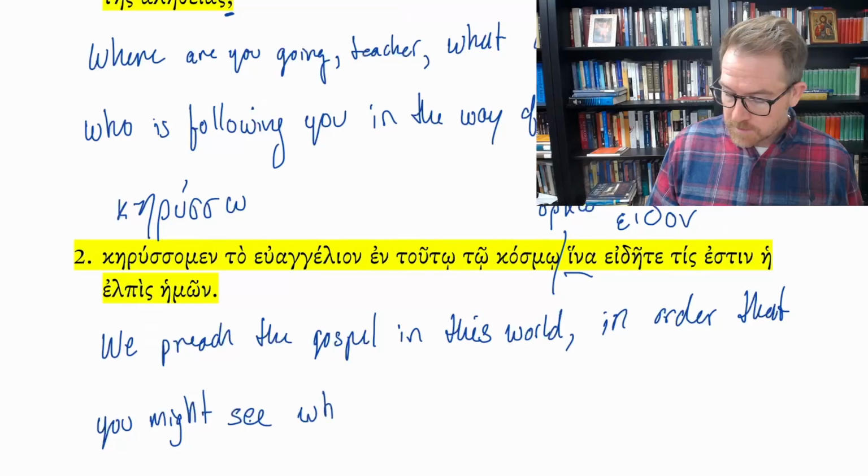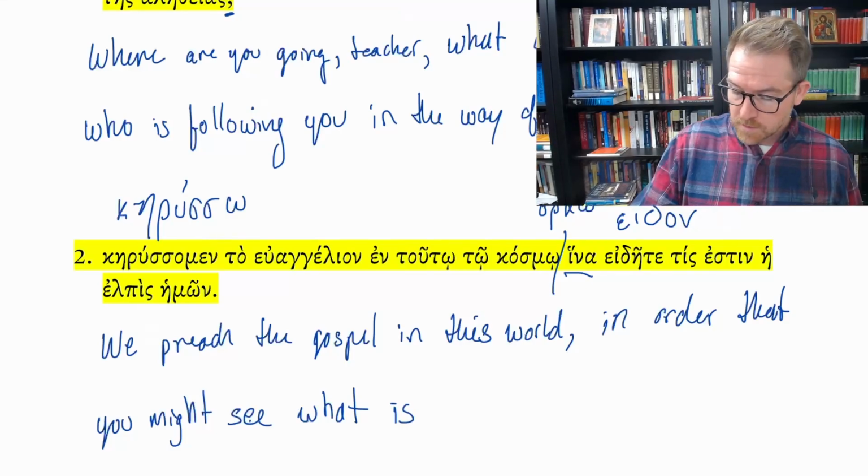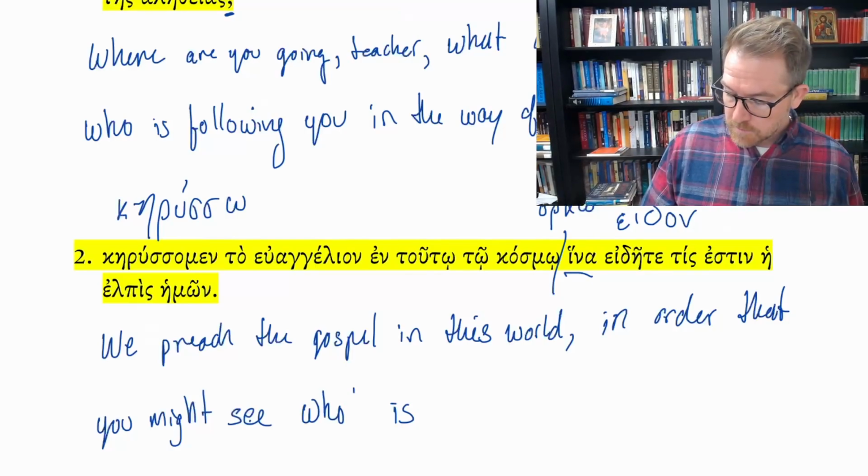what tis, or ti in this case, what is, or who is, sorry. In this case, who or what, who is the hope, who is your hope.